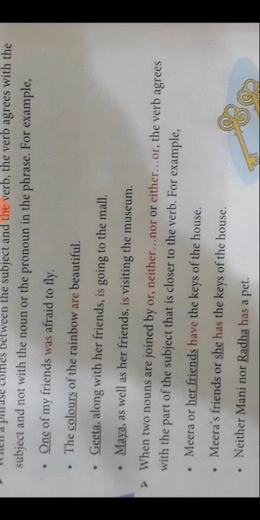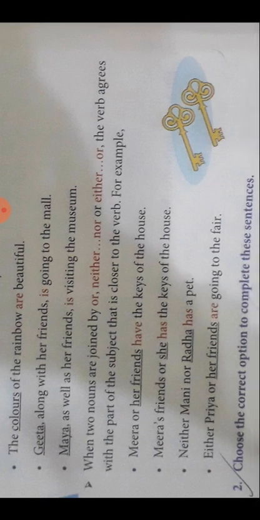When the nouns are joined by or, neither nor or either or, the verb agrees with the part of the subject that is closer to the verb. For example, Meera or her friends have the keys of the house. Meera's friends or she has the keys of the house. Just see here, Meera or her friends have. Meera's friends or she has. Neither Mani nor Radha has a pet. Either Priya or her friends are going to the fair.